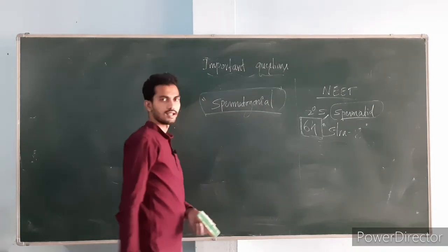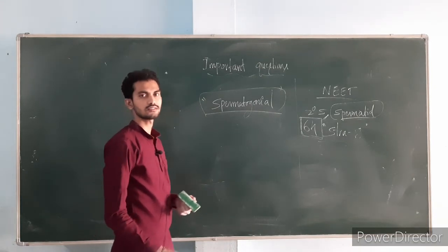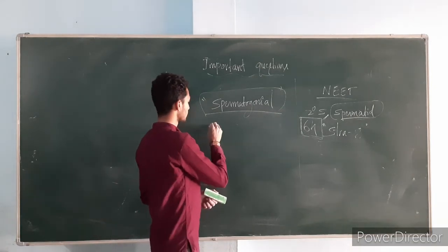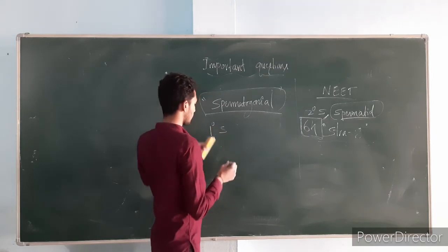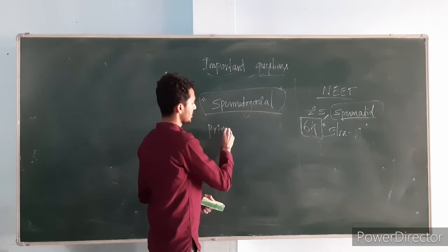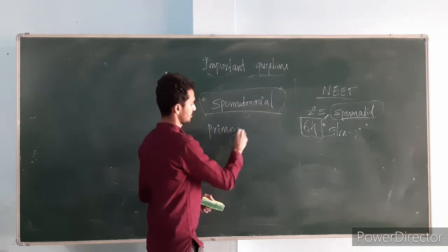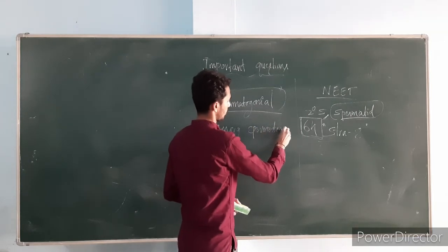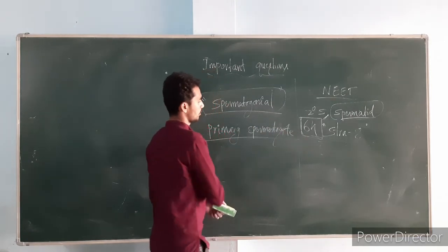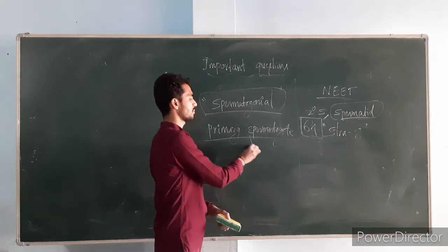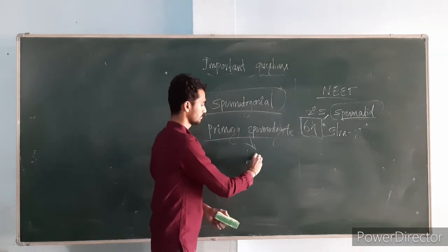Which is the largest germ cell in the spermatogenesis, or which is the largest cell in the seminiferous tubule? That is primary spermatocyte. Okay, one primary spermatocyte gives rise to how many spermatids or how many sperms? 4.